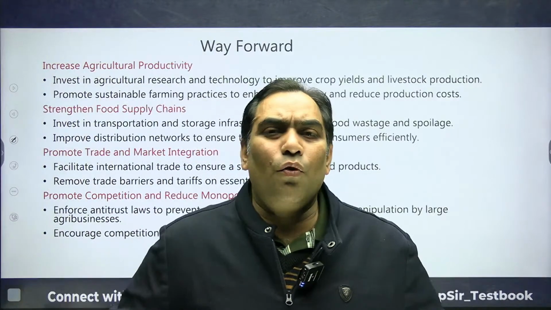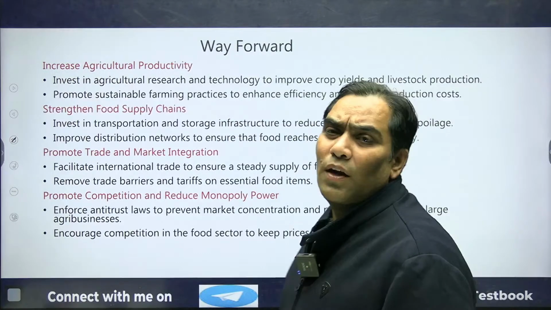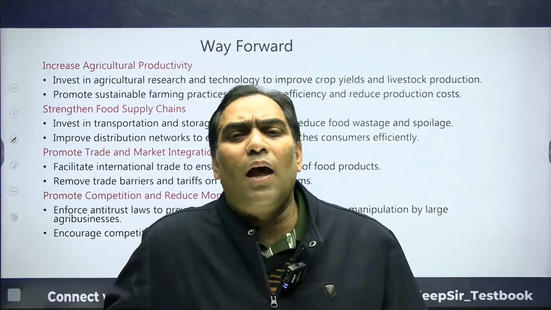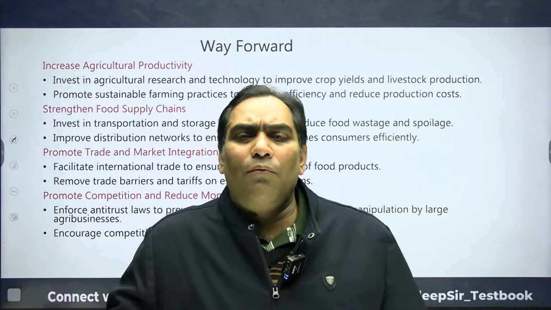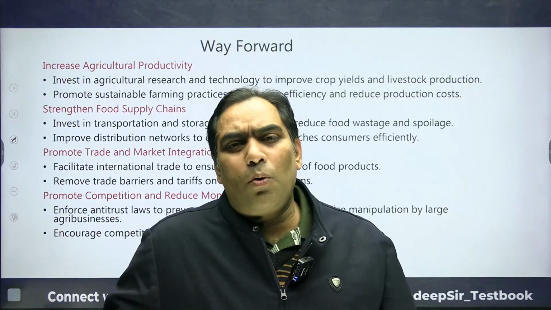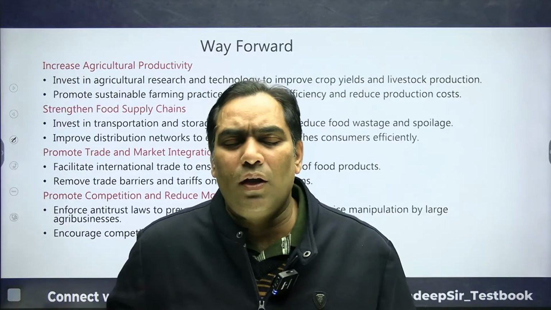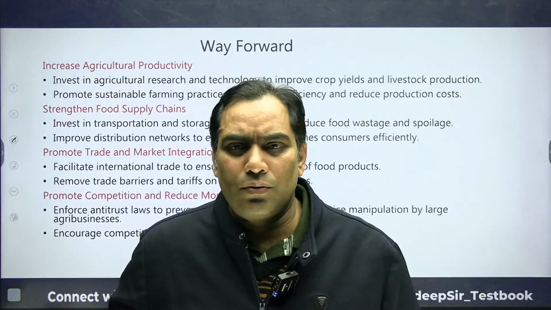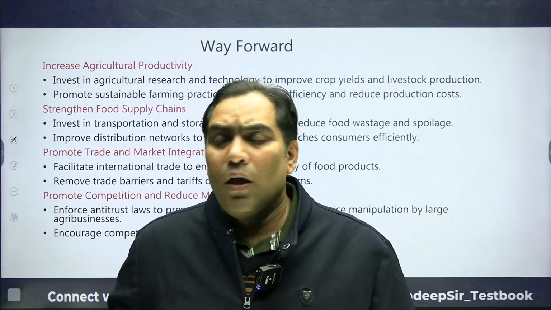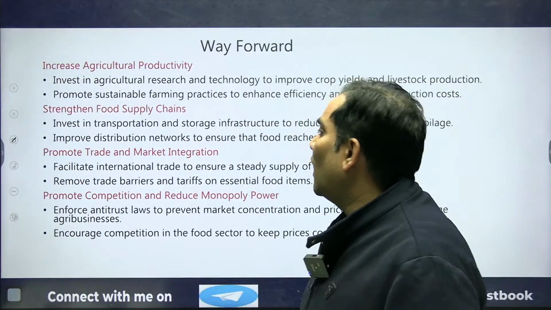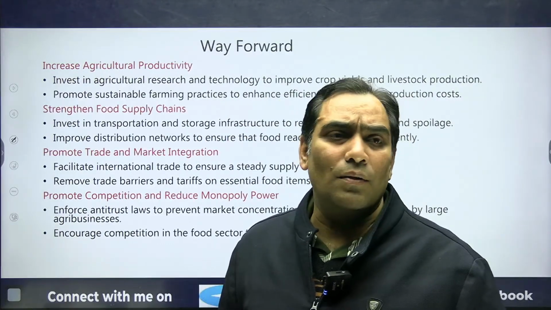Now we are going to focus on what should be done. First of all, we have to increase food productivity. When there is an increase in food productivity, production is going to increase and the prices are going to reduce. When there is more production, the prices will be less. So the very first thing is that the focus of the government should be on increasing food productivity.